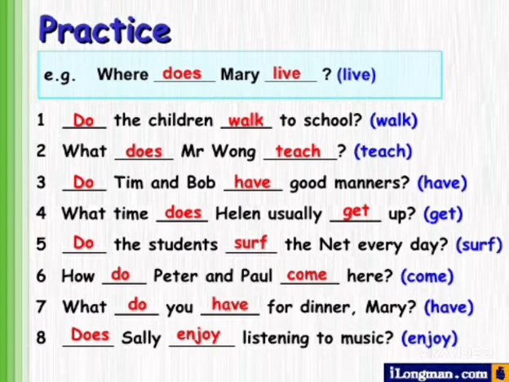Where does Mary live? Mary is third person singular number, and that's why does. Do the children walk to school? Children is plural, that's why do, and you need not change the main verb after do or does.